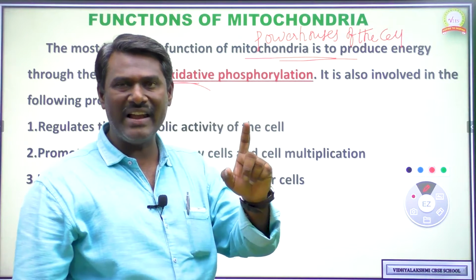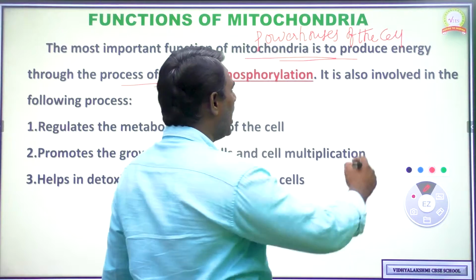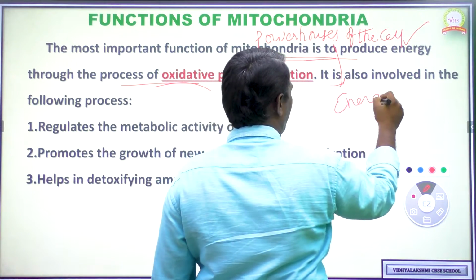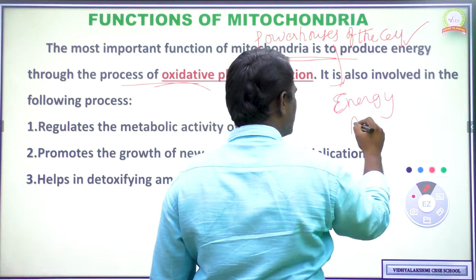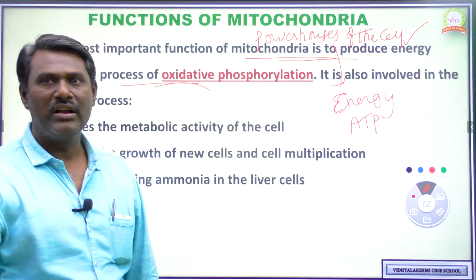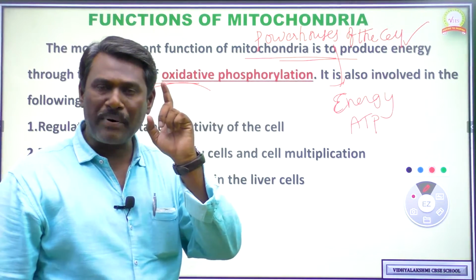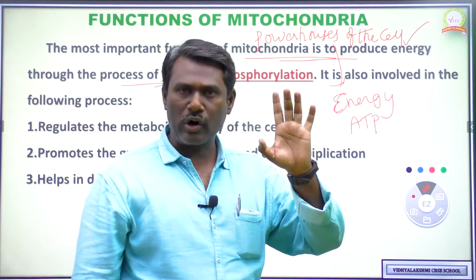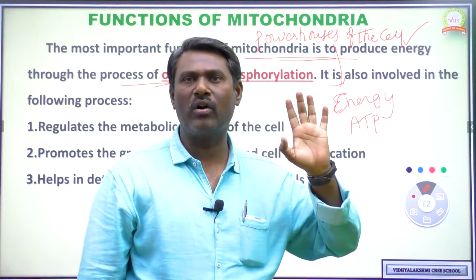So energy has been secreted. That's what it is called, powerhouse of the cell. And the energy which is secreted is always stored in the form of ATP, that is called adenosine triphosphate. So the primary function of mitochondria is that it is involved in the production of energy. That's why it is called the powerhouse of the cell.